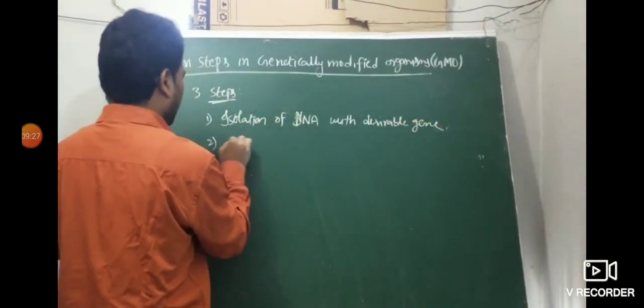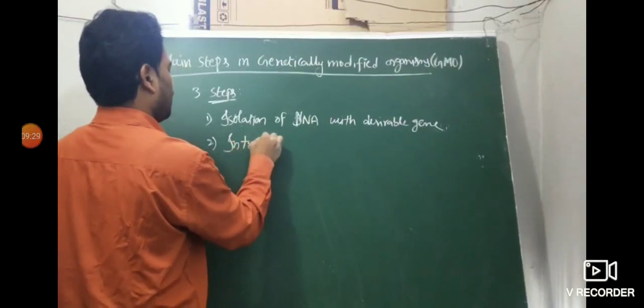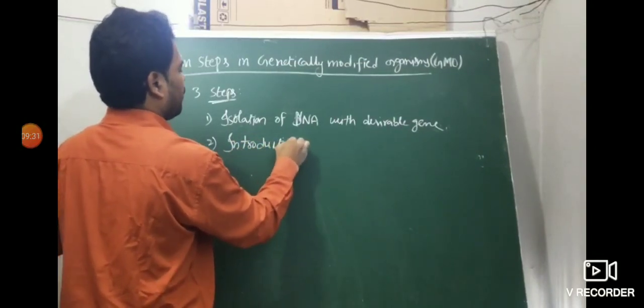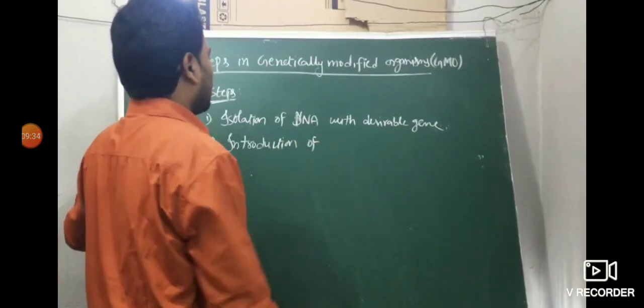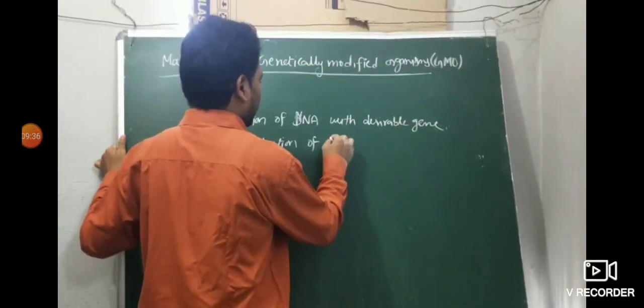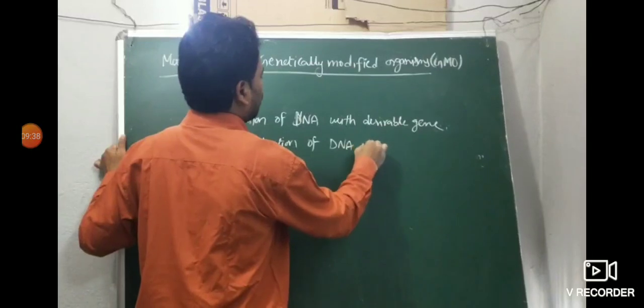Then introduction of DNA in the host organism.